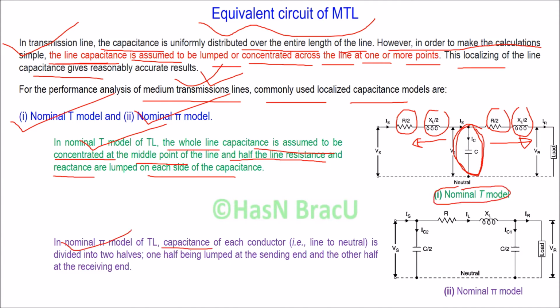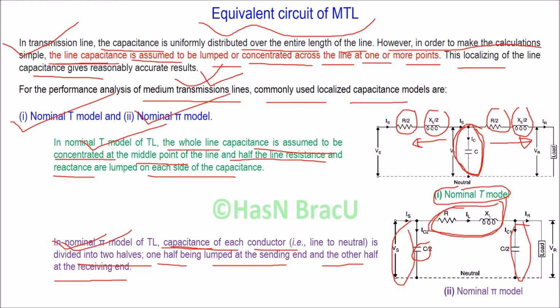What happens in nominal pi model? In nominal pi model, capacitance of each conductor is divided into two halves, one half being lumped at the sending end and the other half at the receiving end. So one half of the capacitance is lumped at the sending end and the other half is lumped at the receiving end, right? And in the middle, resistance and reactance of the line are assumed, right?